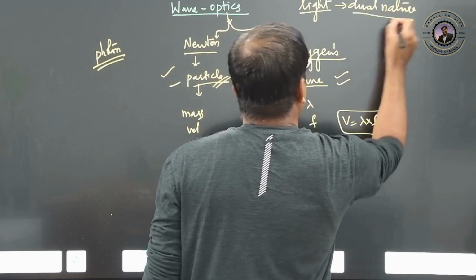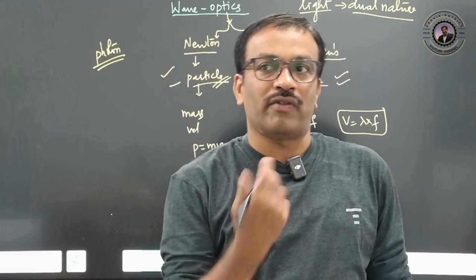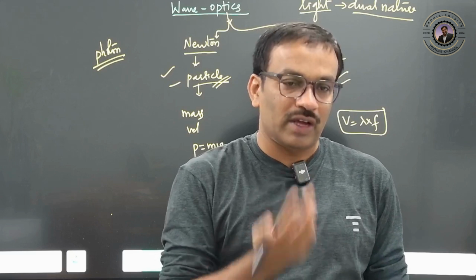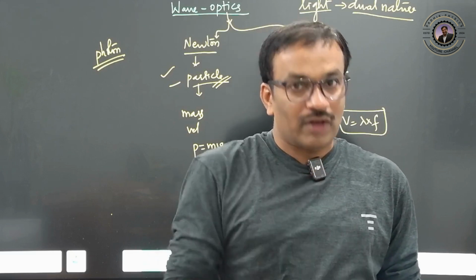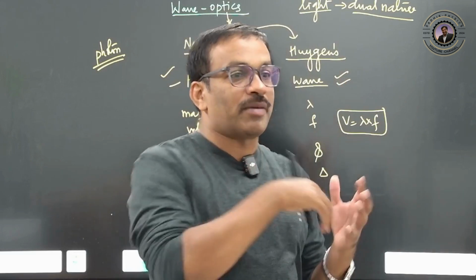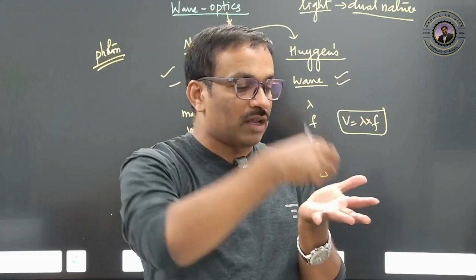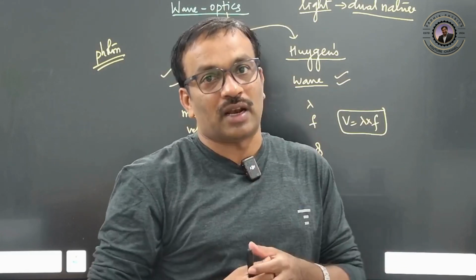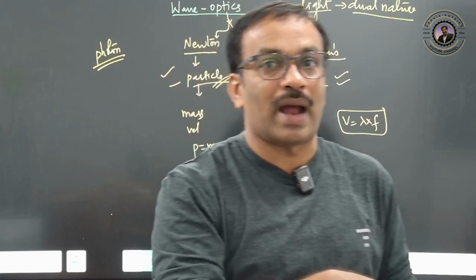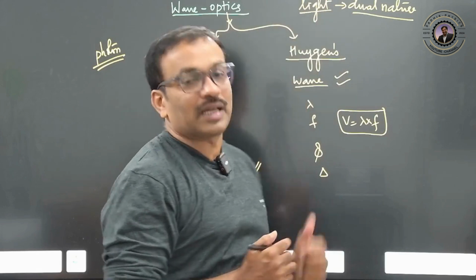So dual nature means it is having wave nature and it is having particle nature. Sir, when do we have to use particle nature, and when do we have to use wave nature? Whenever light is interacting with matter, for example when light is falling on a photosensitive film and it is emitting electrons, that means light is interacting with matter, and at that time you have to assume particle nature.